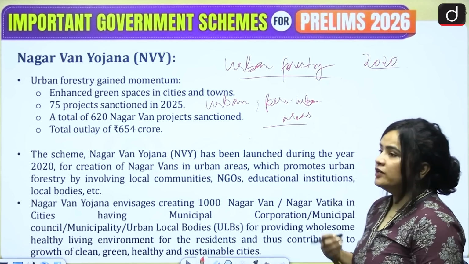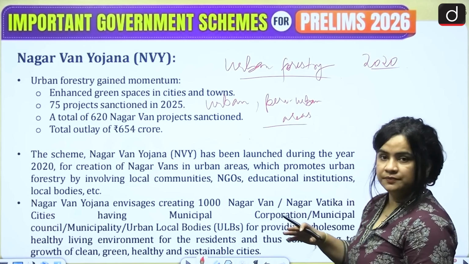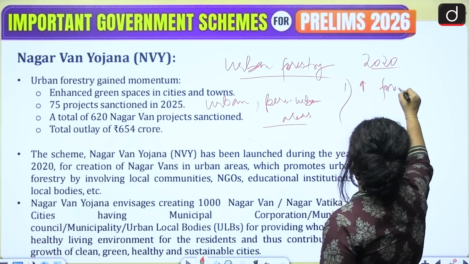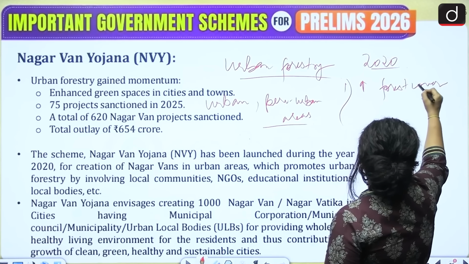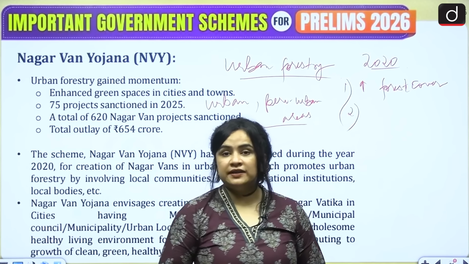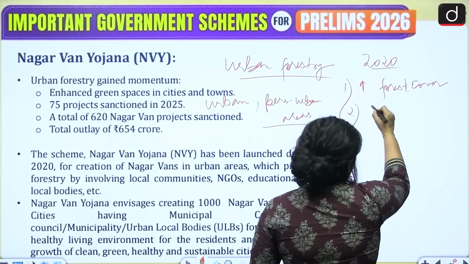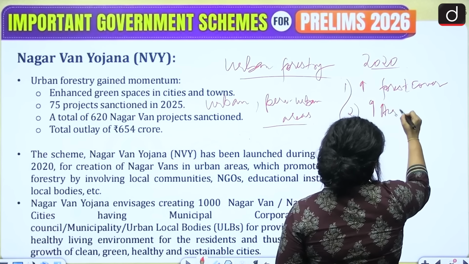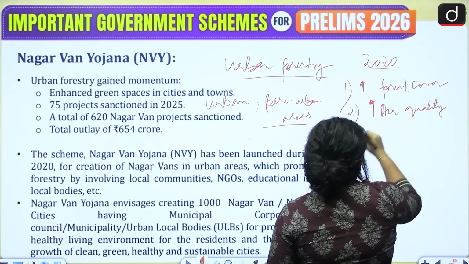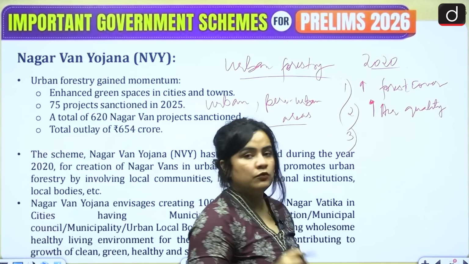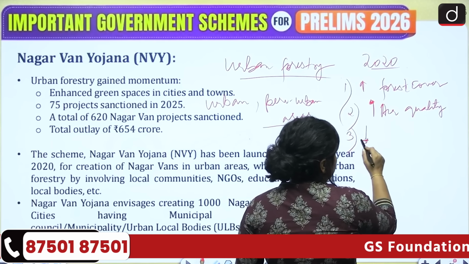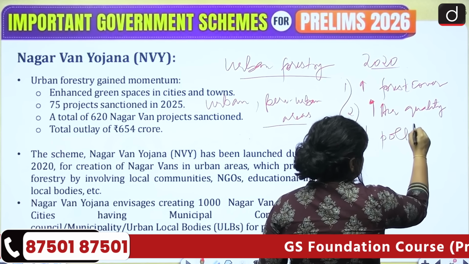So naturally, when we are talking about increasing the forest cover, the first objective is to increase forest cover. What happens if the forest cover is increased? Naturally, there will be an improvement in air quality. Air quality improves. What will go down? Pollution is going to reduce. So there will be a reduction in pollution.